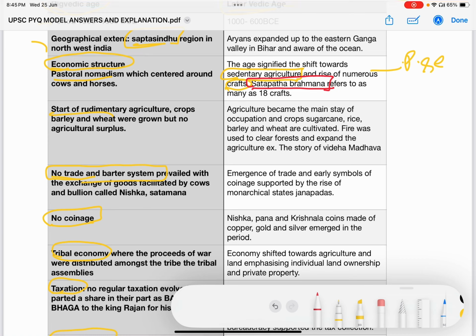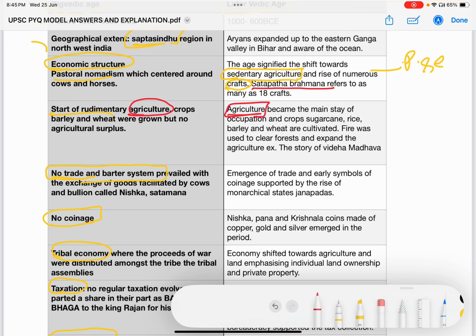Next, the next point explains the shift in the society from the Rigvedic period to the later Vedic period, where agriculture has become the mainstay. In the Rigvedic period, nomadism and pastoralism was the mainstay, but it has given rise to agriculture as the main economic occupation by the later Vedic period.